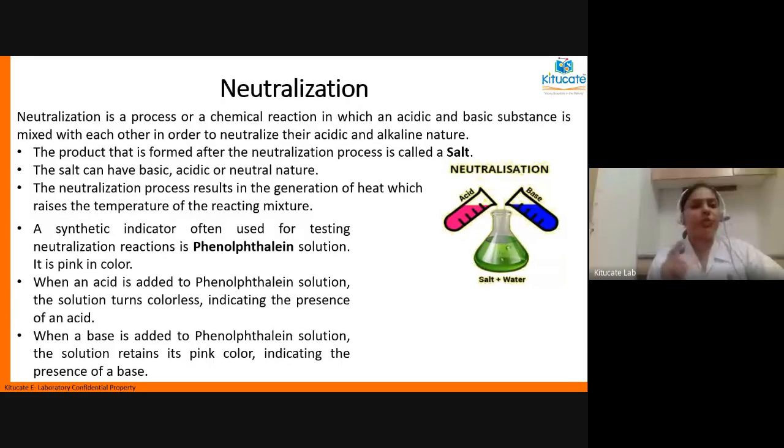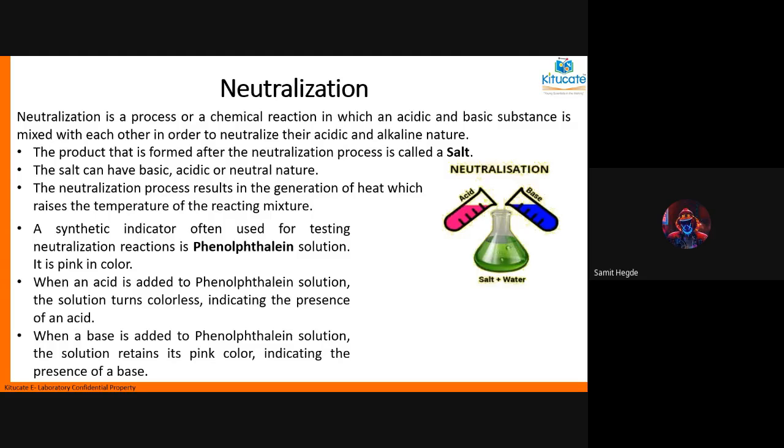So the neutralization process is not physically mixing two things. While we mix, two important things to remember are how concentrated the solutions are, and what the volume is. If they are equally concentrated, then equal volume will make it neutral. But if the concentration is different for the acid and the base, then the amount of the one which is weaker in concentration will be more to neutralize. Do you all understand what I'm saying? Yes, ma'am.